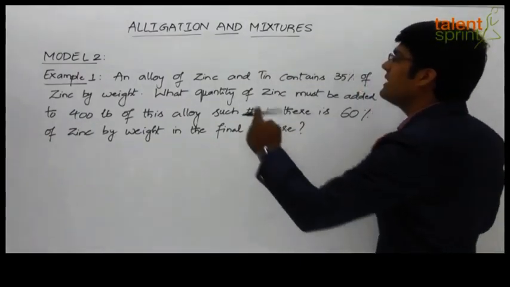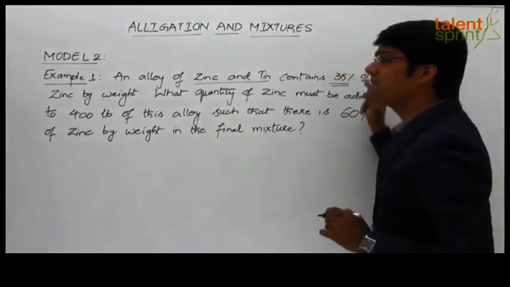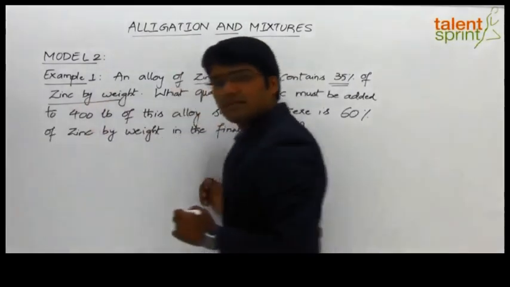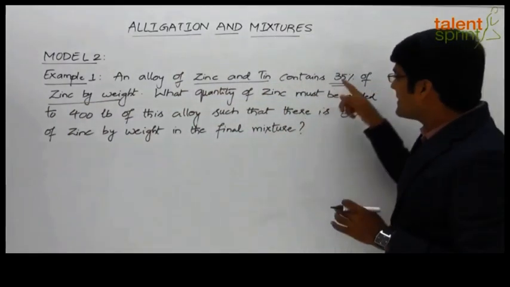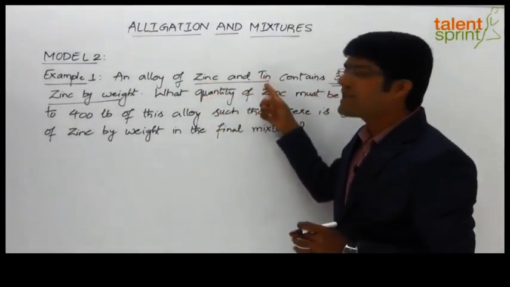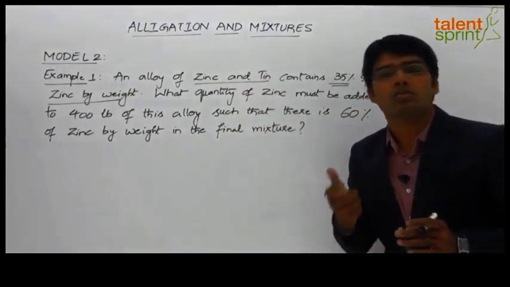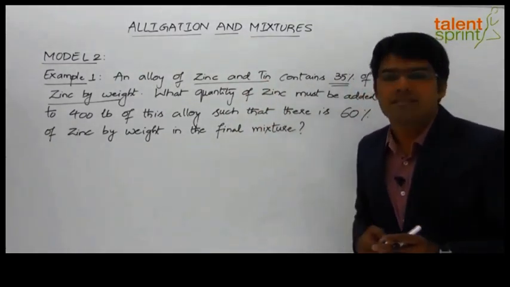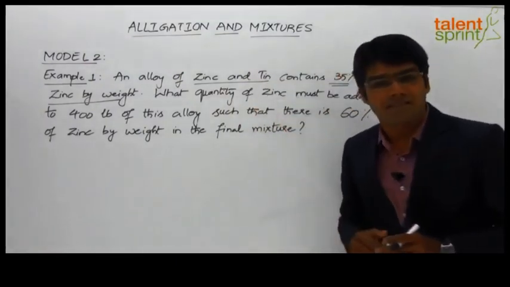As we can see here, we have an alloy of zinc and tin that contains 35% of zinc by weight. Now it is obvious that in a certain mixture, if 35% is zinc, the remaining 65% has to be the other component, which is tin here. So basically the strength of the two components is given to us. 35% is zinc and the remaining 65% is tin.